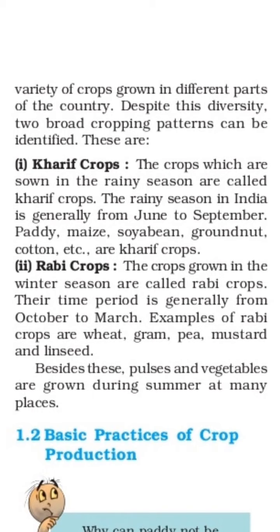This type of question will be asked in the exam: differentiate between Kharif crops and Rabi crops. Your first point: the crops which are sown in the rainy season are called Kharif crops, and the crops which are grown in the winter season are called Rabi crops. Next, the time for Kharif crops is June to September, when they are sown in the field, and for Rabi crops October to March. The third point is examples: at least two are required, paddy and maize for Kharif, and gram and pea for Rabi. In this way you have to differentiate both of them.